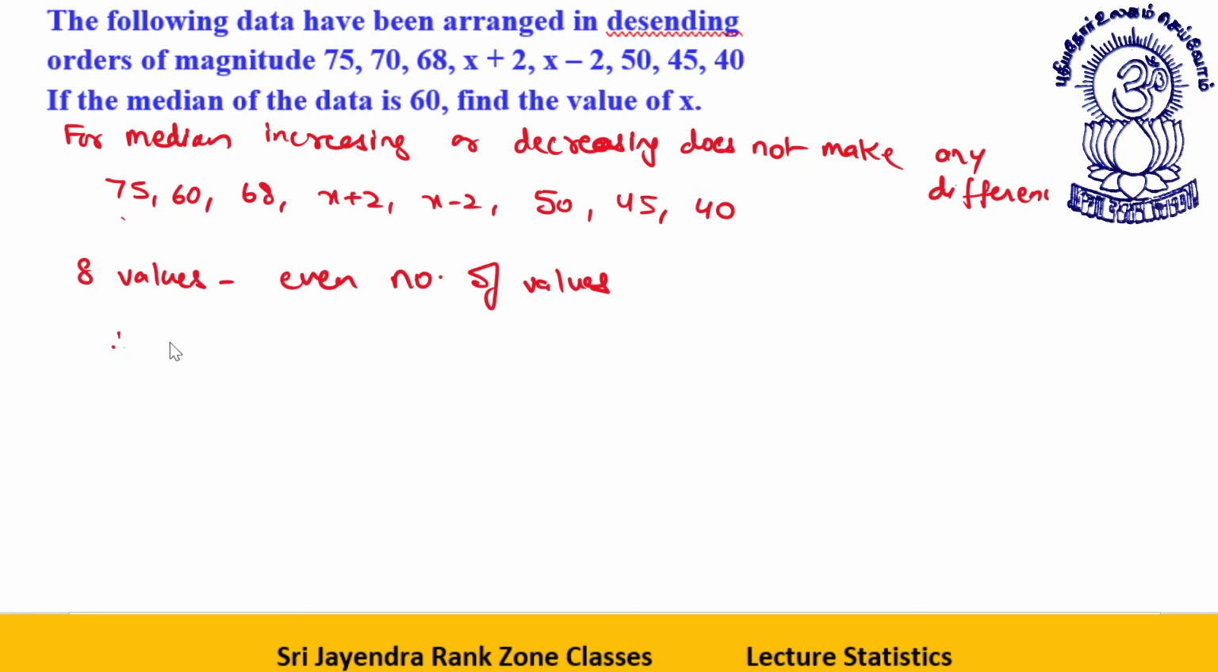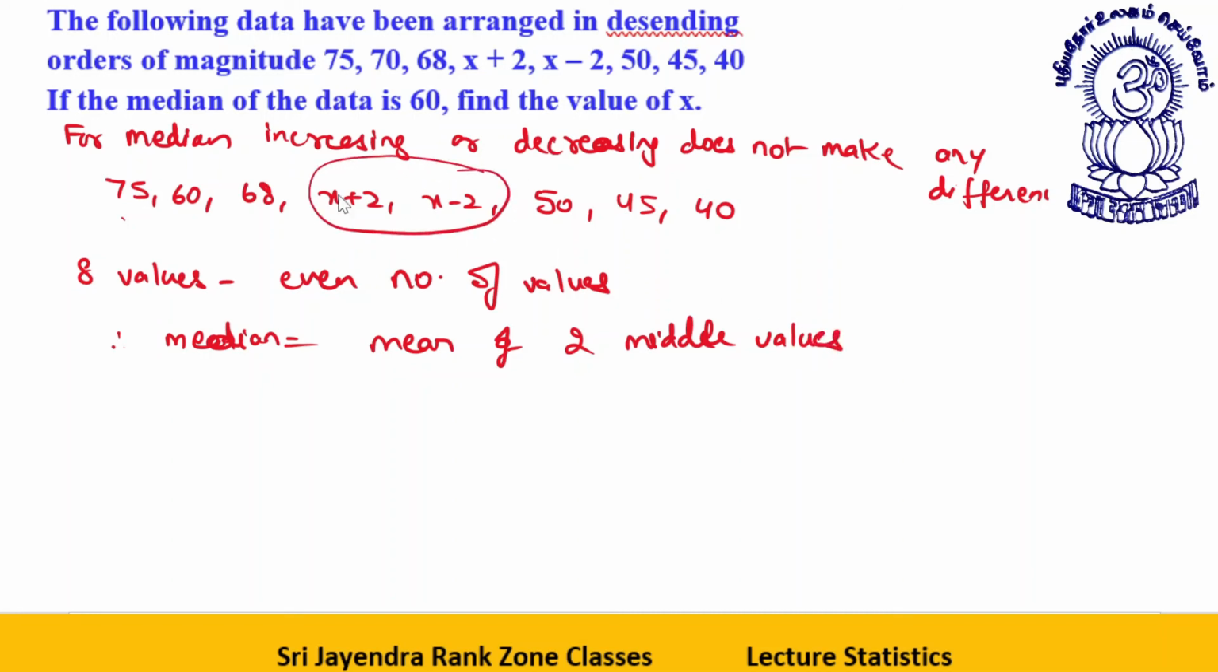Therefore, the median will be the mean of the two middle values. What will be the mean of two middle values? See, this is 2 more than x, and this is 2 less than x. If you add them up, the 2 and 2 cancel, so the mean will be x only.